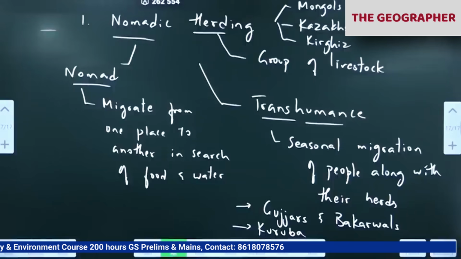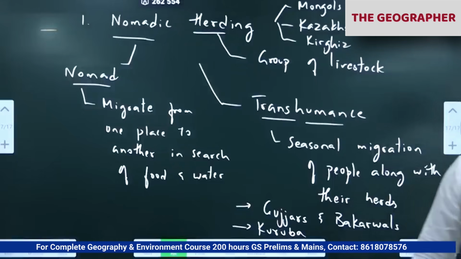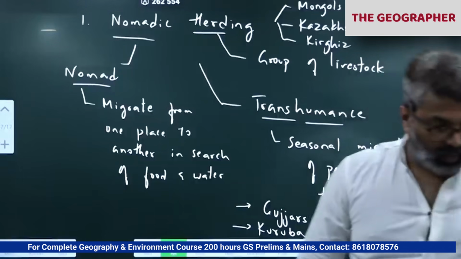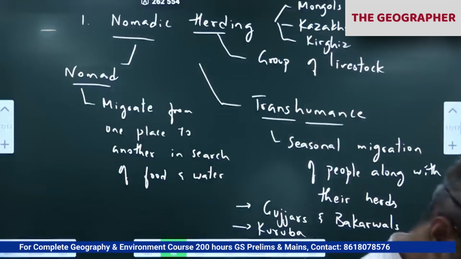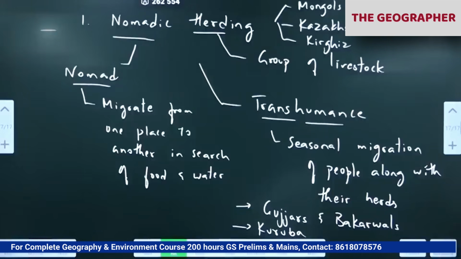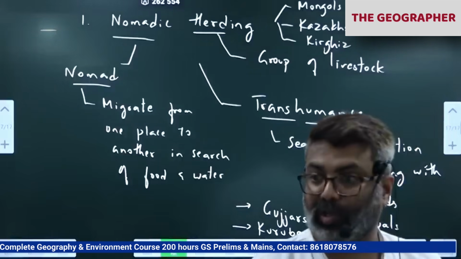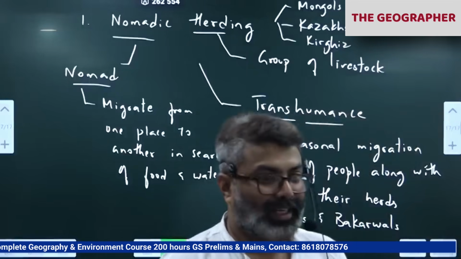Page 112. Here, this parts. In some atlas, they have given stock raising. In your atlas, they have given a stock raising. Livestock raising, stock raising they have given.